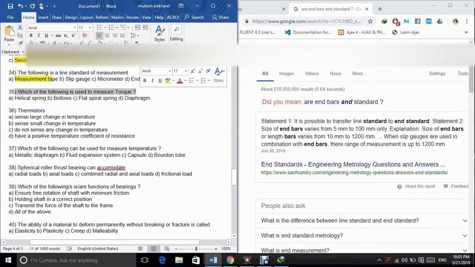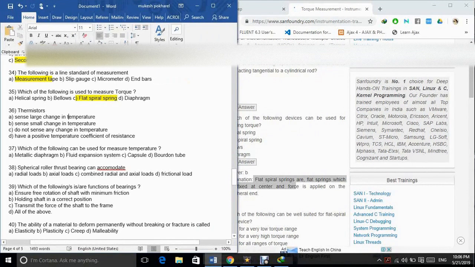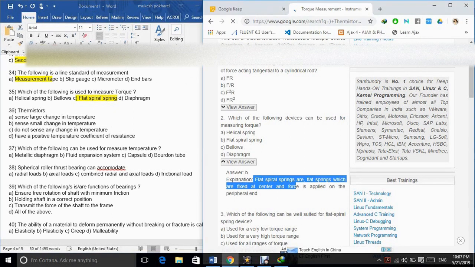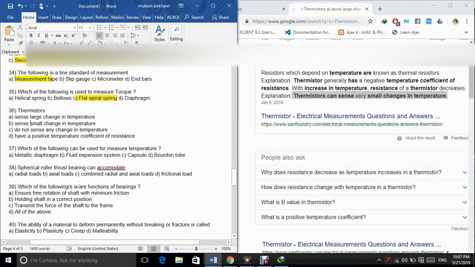35. Which of the following is used to measure torque? A. Helical spring. B. Bellows. C. Flat spiral spring. D. Diaphragm. The correct answer is option C. 36. Thermistors. A. Sense large change in temperature. B. Sense small change in temperature. C. Do not sense any change in temperature. D. Have a positive temperature coefficient of resistance. The correct answer is option B.